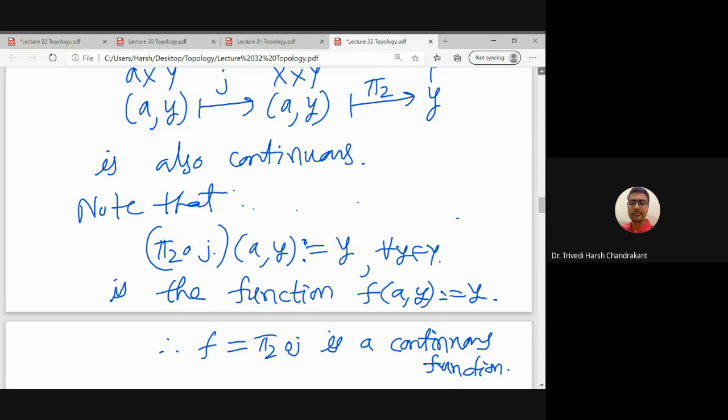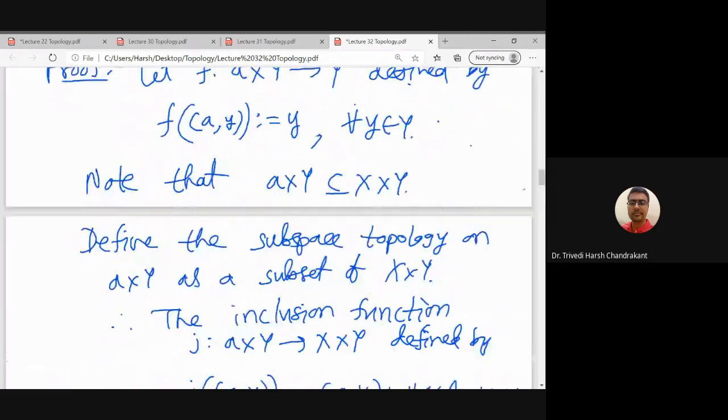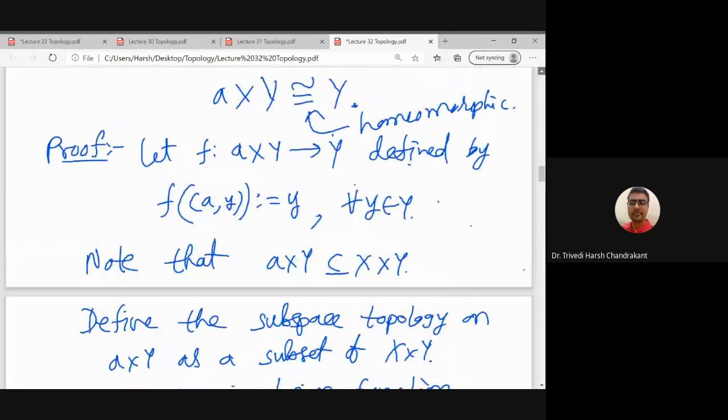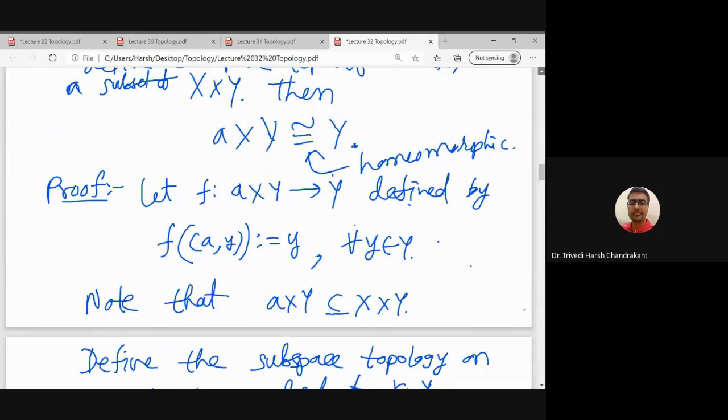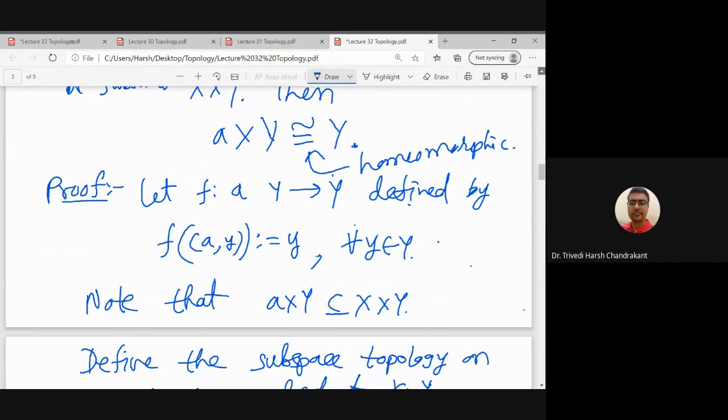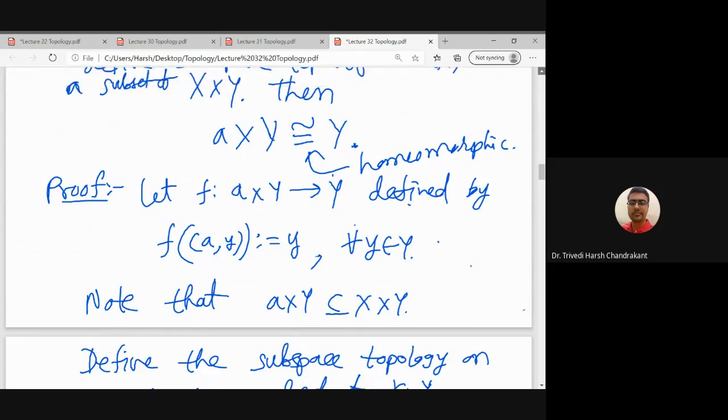So let us go back and recall what we have proved. We started by defining a function f from A cross Y to Y, defined as f of (a, y) to be y. This function we proved is continuous, and we want to show that it is a homeomorphism.